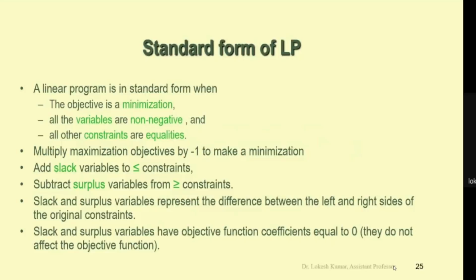So we have the standard form of the linear programming model. There are some important aspects. The objective in this standard form is minimization. All the variables are non-negative and all other constraints are equalities.